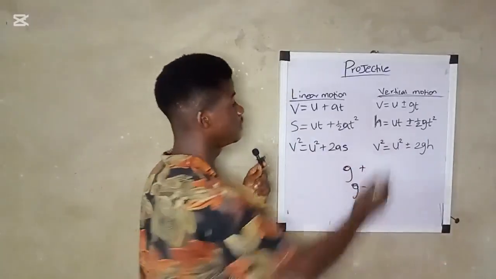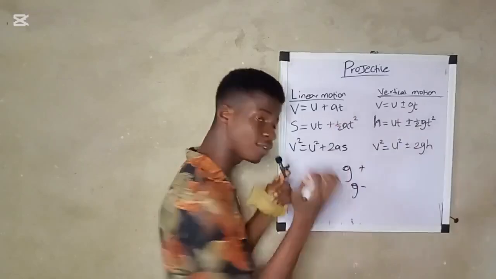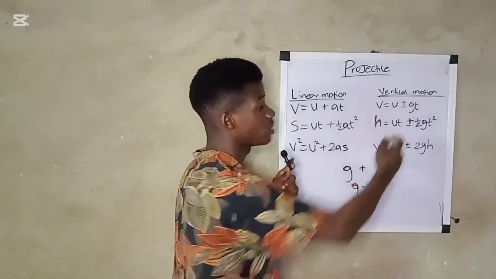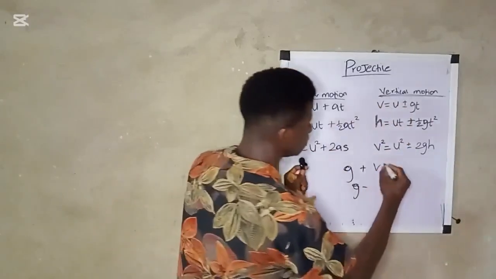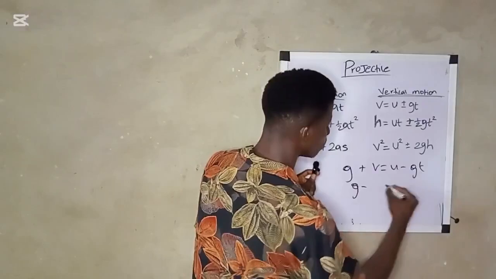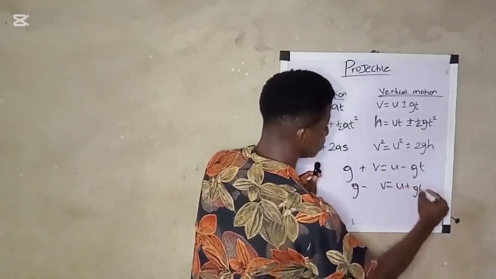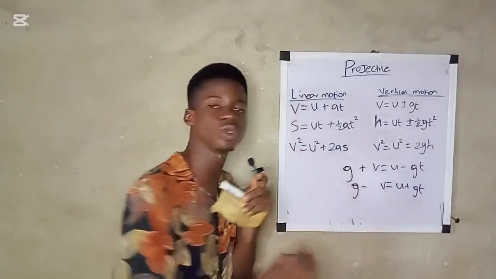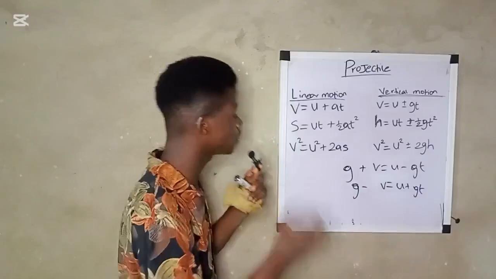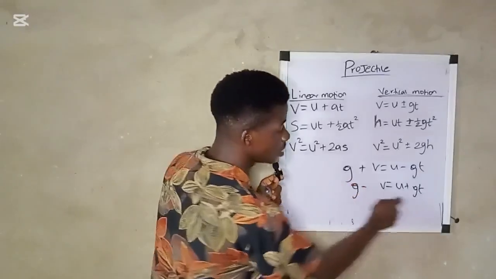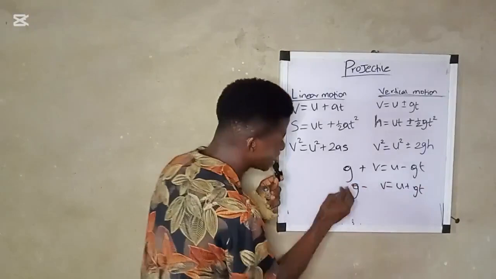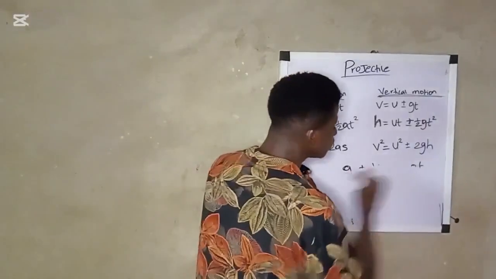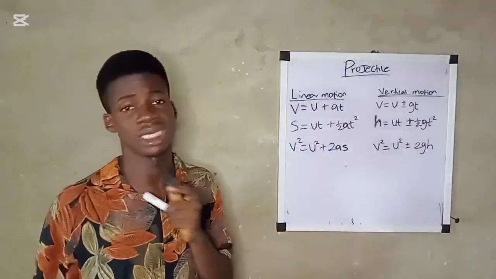So the equations can be either negative or positive, depending on the direction of motion. When g is positive, the equation is positive. When g is negative, the equation is negative.